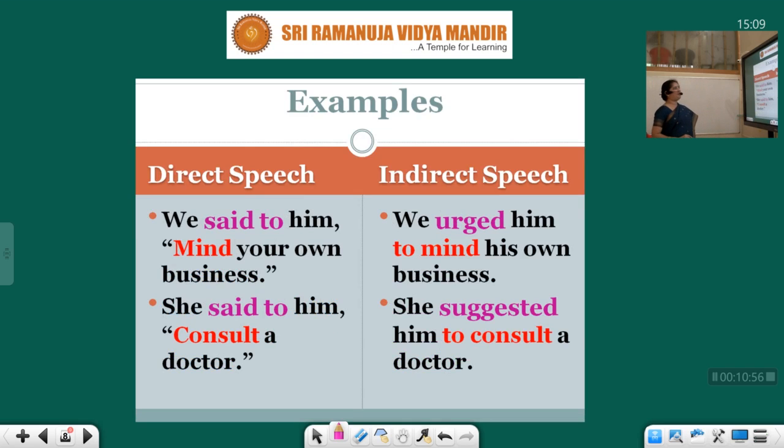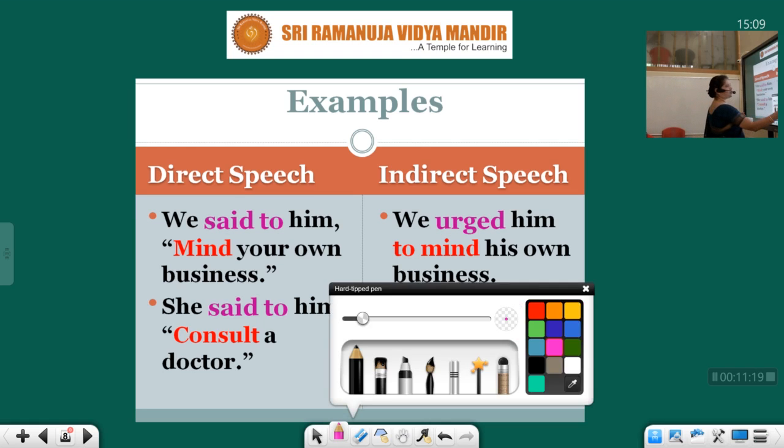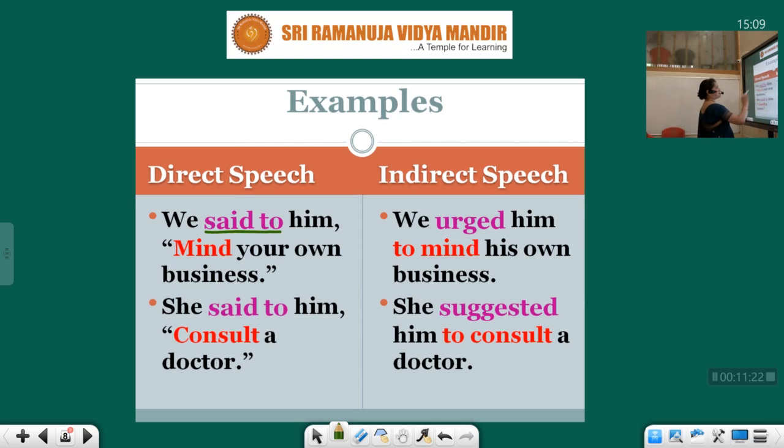Next one. You have a comparison of direct and indirect side by side. So the reporting verbs are in pink color and the reported verbs in red color. We said to him. So said is past tense. Because it's past tense, here you have to use past tense, urged. We said to him, "Mind your own business." We urged him to mind his own business.